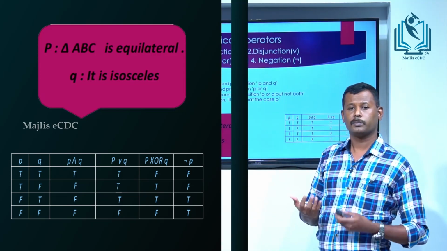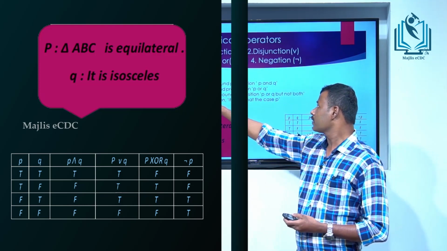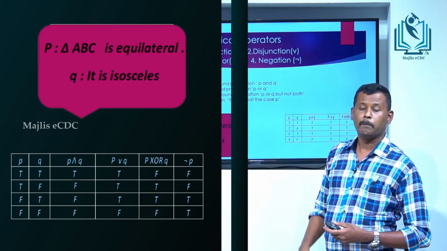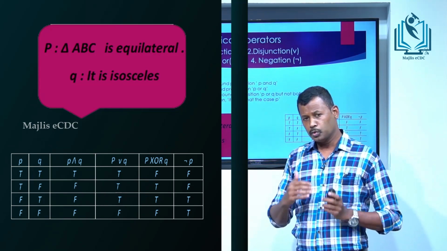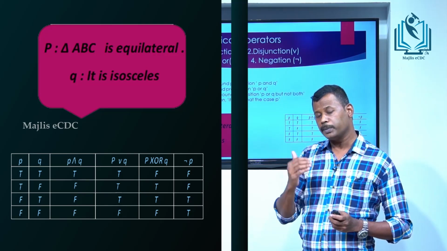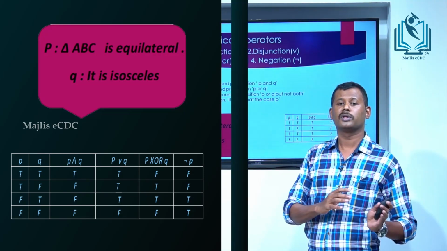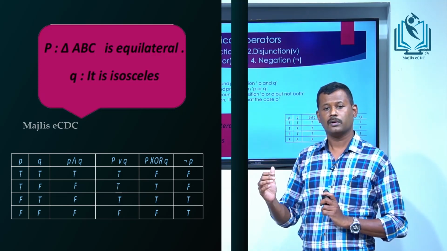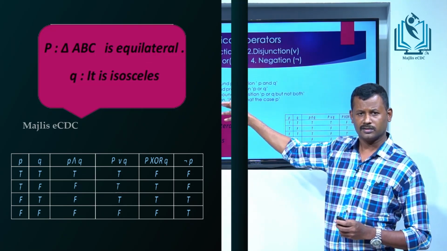Then conjunction is the compound proposition P and Q. If P is true and Q is true, then the compound proposition is true, and in all other cases it is false. This is called conjunction.